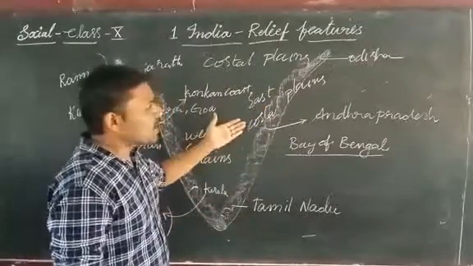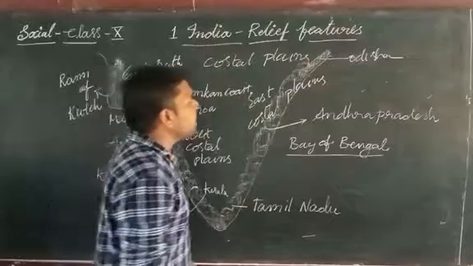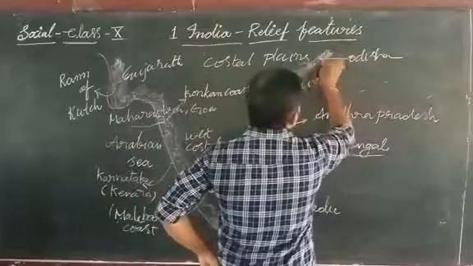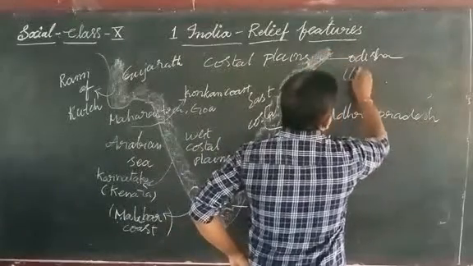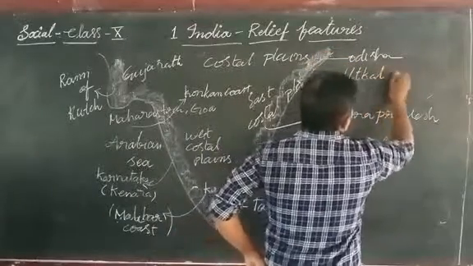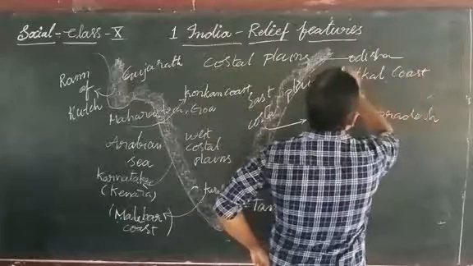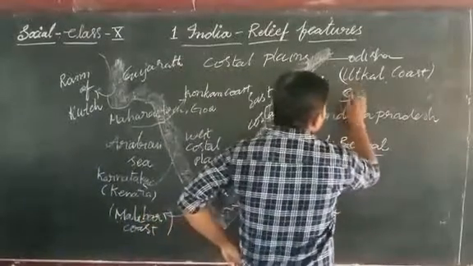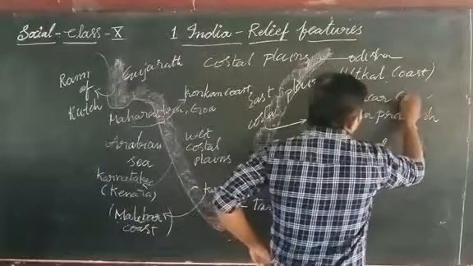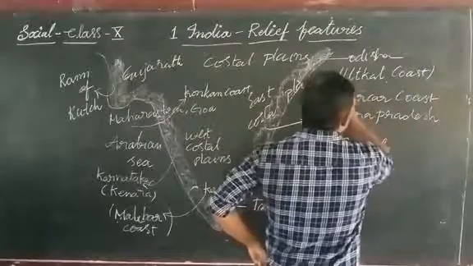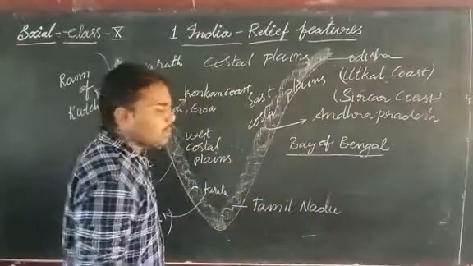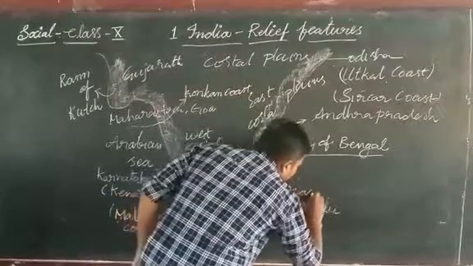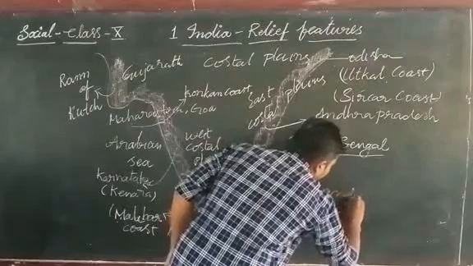These east coastal plains have different names in different regions. In Odisha, they are called the Utkal coast. In the state of Andhra Pradesh, they are called Sarkar coast. And in the state of Tamil Nadu, they are called Coromandel coast.